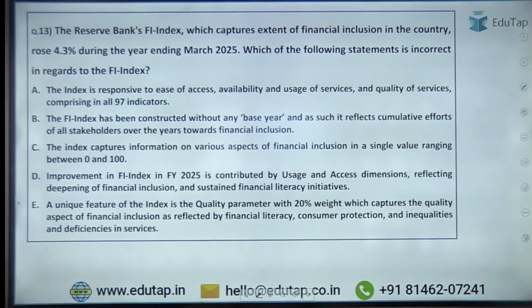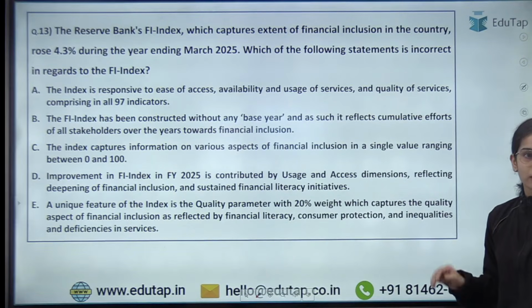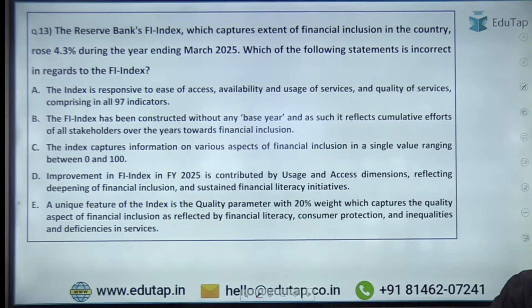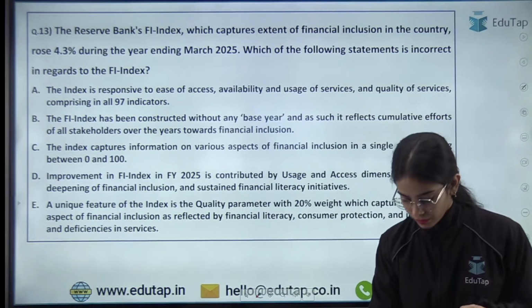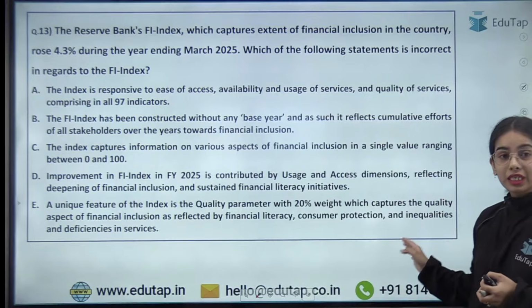So if you know about the financial inclusion index, you will easily be able to answer this question. So try to answer this question now. So here I am getting the answer. Okay. So read the question carefully.